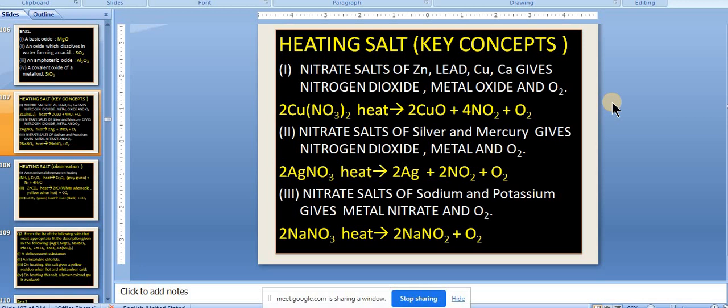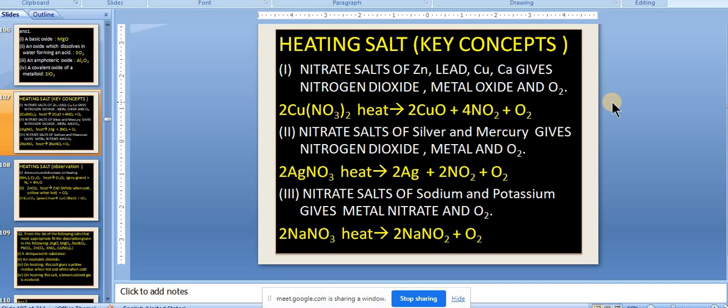Okay. Come back to our salt, heating of these salts. I was talking about the reactivity series, potassium. I want to know copper and zinc. Are they most highly reactive or less reactive? Highly reactive, medium reactive or least reactive, three things we can think of. Copper and zinc. It is medium reactivity.